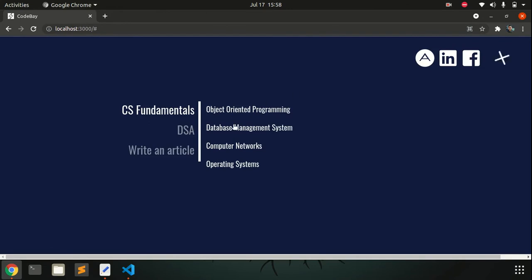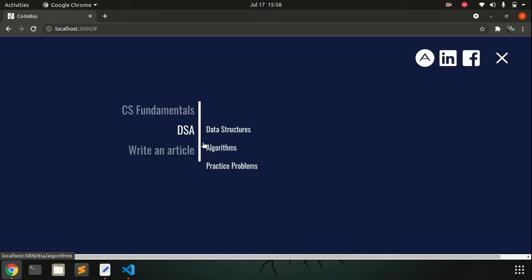So what all the topics are here, like we can see in CS fundamentals we have articles on object-oriented programming, database management system, computer networks. Operating system, we have not written any articles as of now, so it's empty as of now. Then in DSA, we have articles on data structures, on algorithm, and we have practice problems. Practice problems are basically links to external sites on which you can practice. These are some important questions according to me.